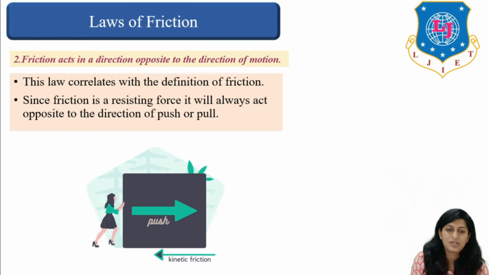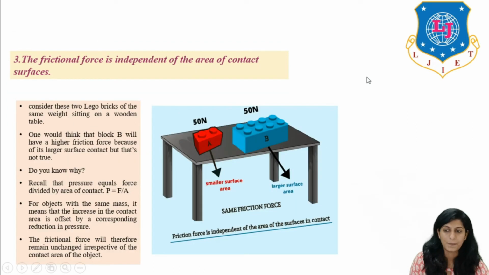Come to the next law, which is friction acts in the direction opposite to the direction of motion. This law correlates with the definition of friction and states that friction is a resisting force. It always acts opposite to the direction of push or pull. Whether you are pushing it or pulling it, it will always work opposite to it. So as you can see, a girl is pushing this particular block, and kinetic friction is acting opposite to that action. So this is our second law of friction.